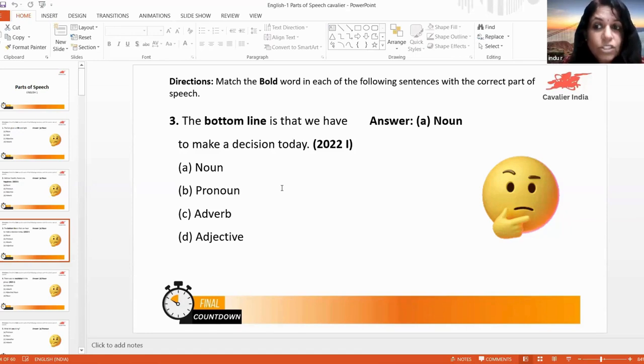So after a preposition and after an article, there will be a noun, and after a verb, what is that? Have you heard of transitive verb and intransitive verb? Verb that requires an object and verb that does not require an object. Okay, there are two types of verb. So if a verb requires an object, then you should answer the question as to whom or what. Okay, I gave him a pen. Here him and pen are objects. Got the idea? So here you are answering the question as to decision when. So today is an adverb there. Got it?